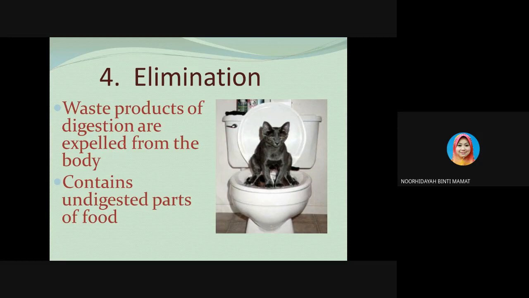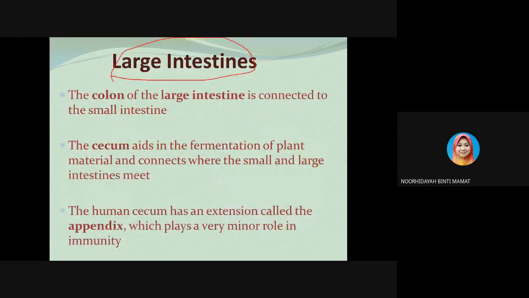So we come to the last stage in the food processes, which is the elimination. The elimination is the waste products of digestion, which are expelled out from the body. The waste products are the undigested part of food. We don't want this part, so we will expel it out from our body. It happens in the large intestine, or in rabbits, they have a colon. The colon of the large intestine is connected to the small intestine.